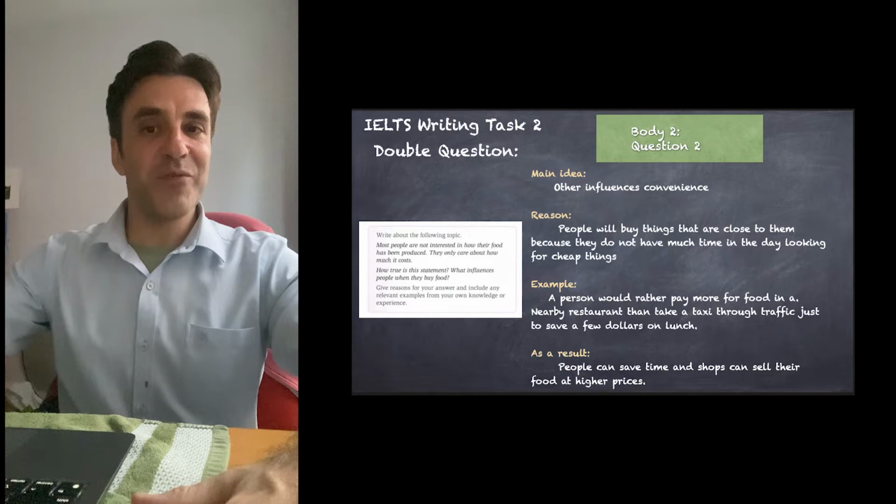And so with that finished, I now want to look at the second question. And the second question was, what other things influence what people buy? And my main idea is convenience. People are influenced by convenience. And the reason for this is people will buy things that are close to them because they don't have much time in the day to spend looking for cheaper options.